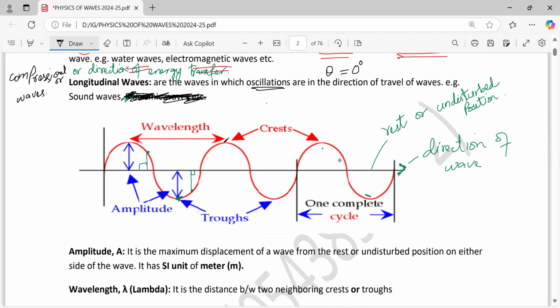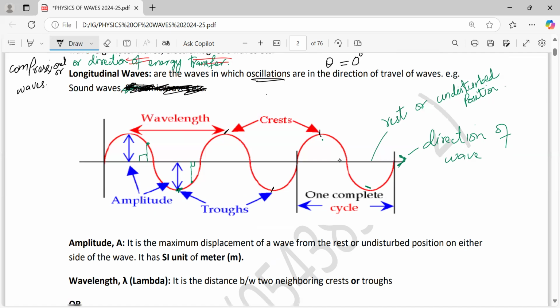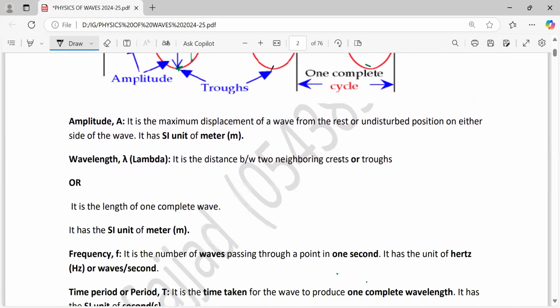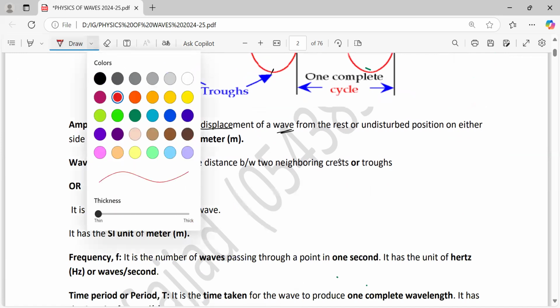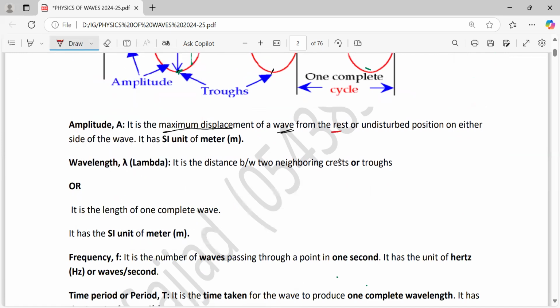The highest point on a wave is the crest, and the lowest point on a wave is the trough. So crest and trough, in this way we can define. Now the first very important definition is amplitude. Amplitude is the maximum displacement of a wave from rest or undisturbed position on either side of the wave. The SI unit is meter.